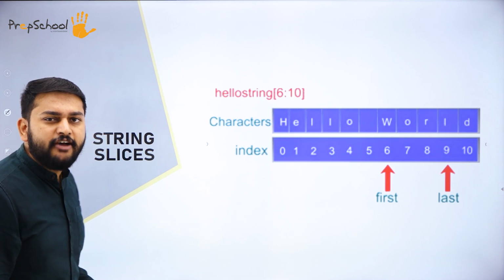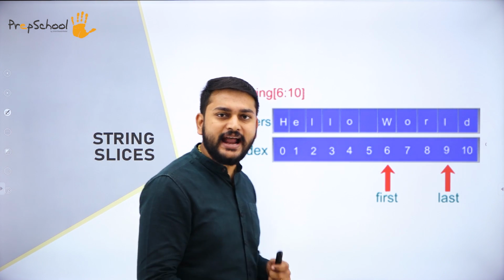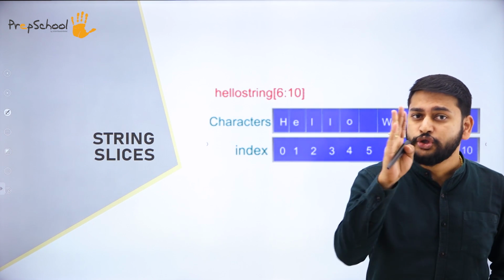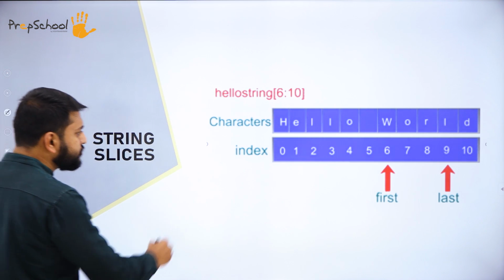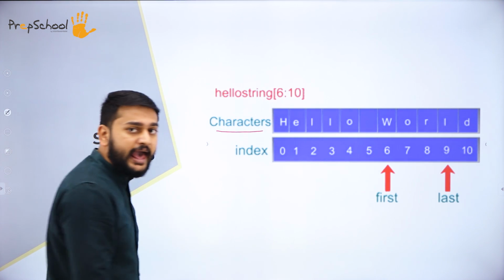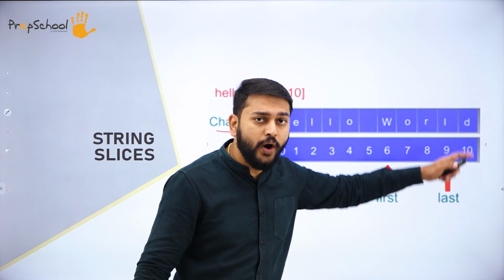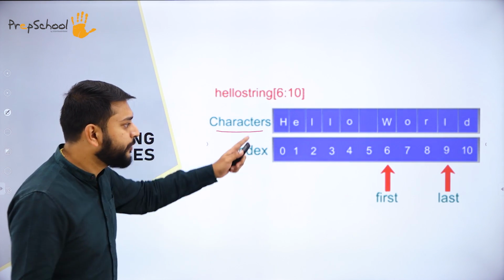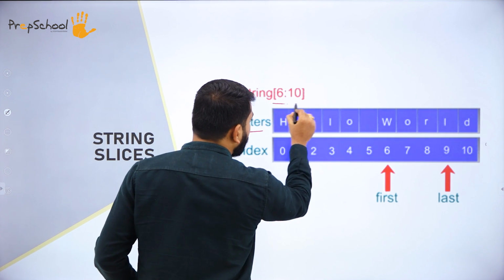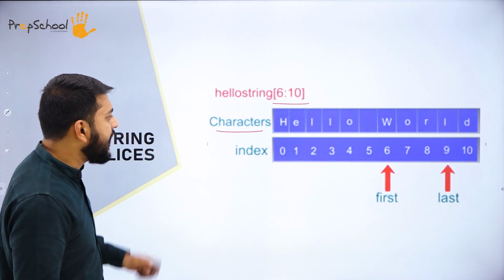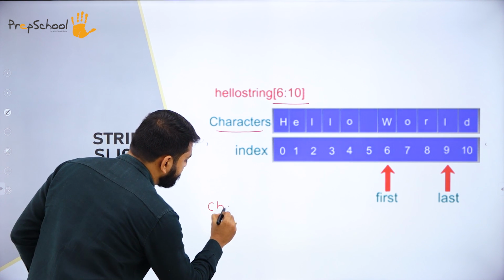Moving on to the next one. My dear students, I have already discussed slicing. You need to understand how string slicing works. I have taken a string. What is the name of the string? The name of the string is characters. What have I stored? My dear students, I have stored hello world, hello space world. That is my string here. Suppose I give this operation, sir, what is that? Imagine I have given characters.